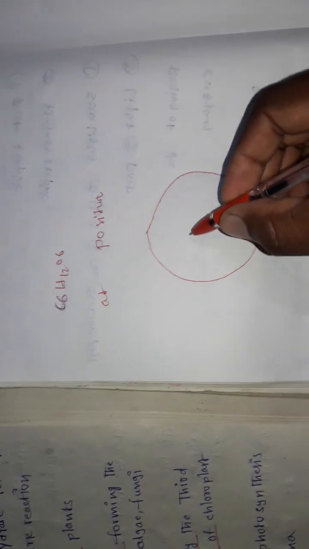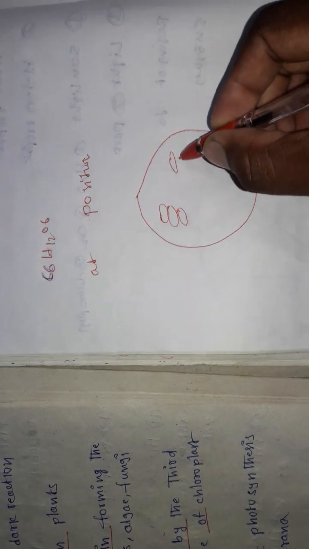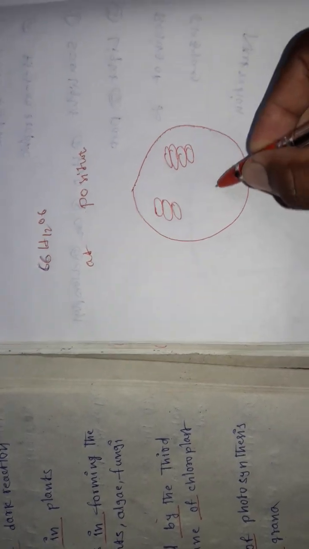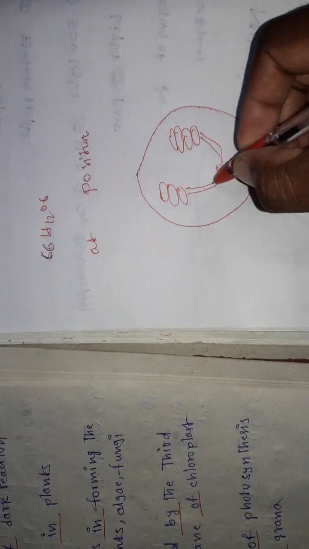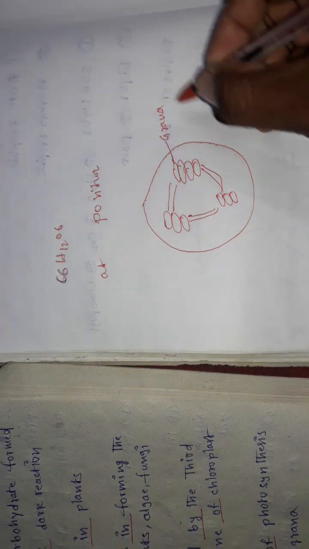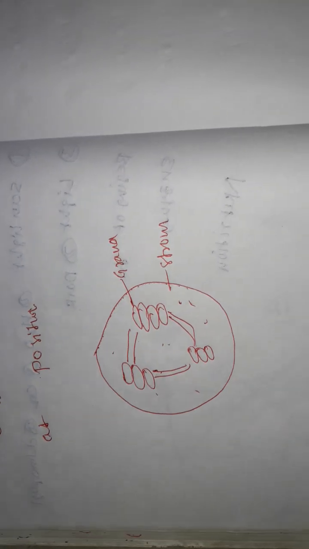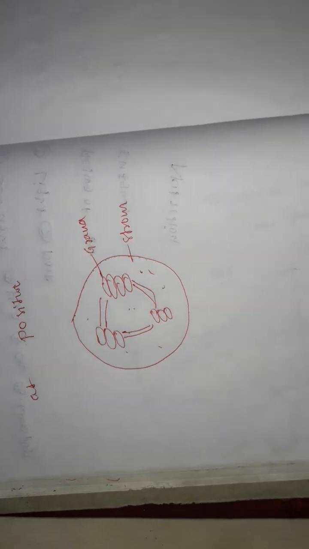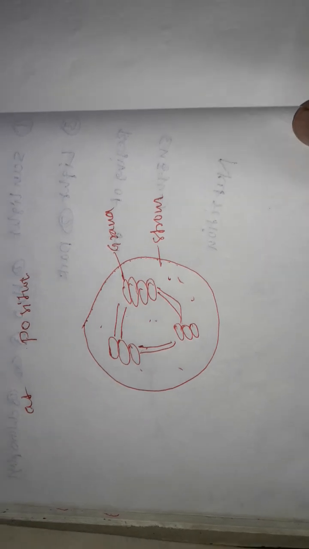This is the disc-shaped chloroplast. It is not a neat diagram, just for faster understanding. Think of it as the grana thylakoids and stroma thylakoids. This is the grana and this is the colorless pigment stroma. It lies behind the mesophyll cells of the plant, it means in the plant leaf. Every plant has a leaf, every leaf has mesophyll cells, and under the mesophyll cells there is a chloroplast.